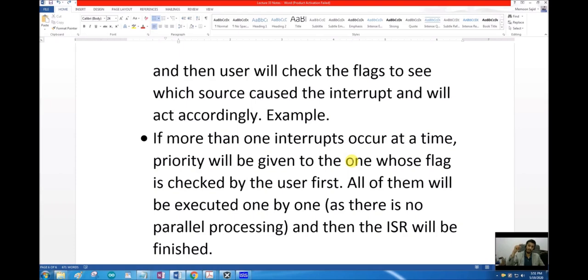So all the tasks will be executed one by one inside the ISR, and after returning from the ISR, the normal program execution will start.